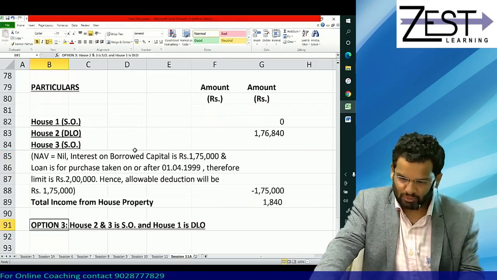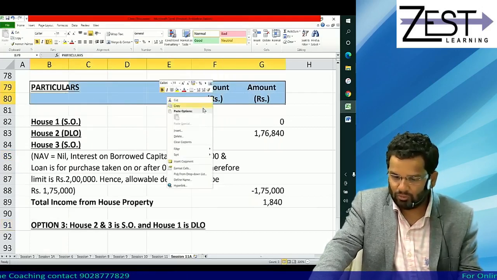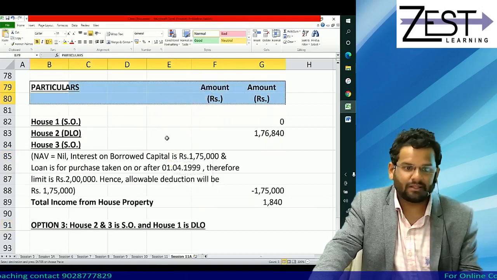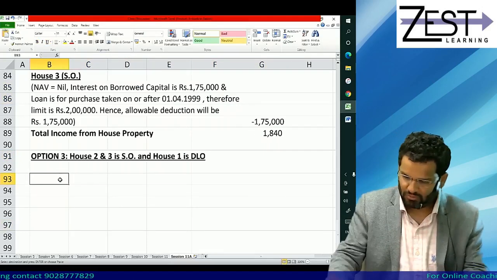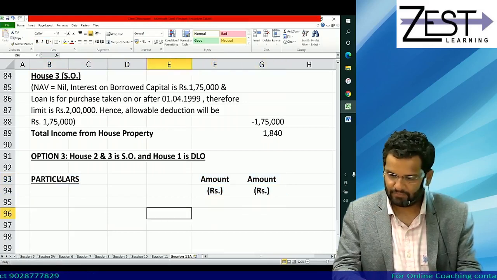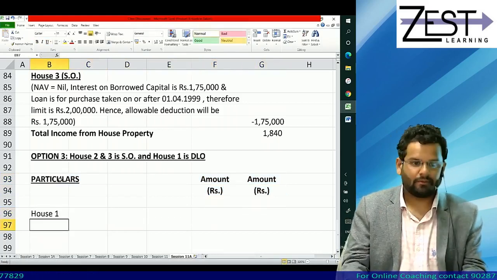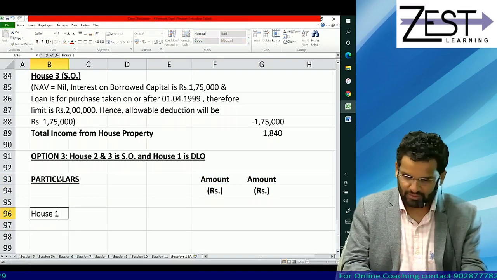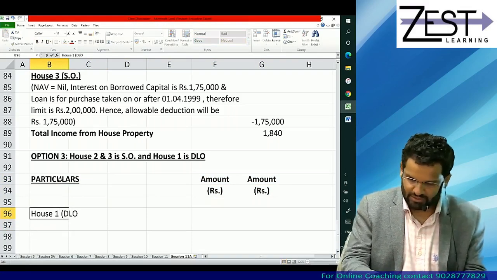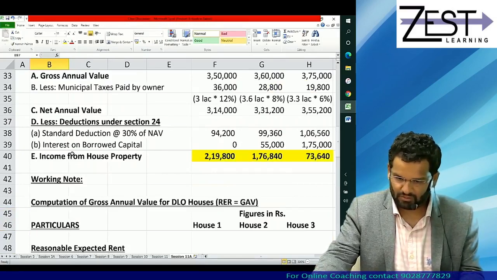In tax class you will never get time for self thinking, means you will not get time to look here and there and all, lot of figures are involved, so you'll always be engaged only. So house 1 is DLO. When it is DLO, what is the income from house property?